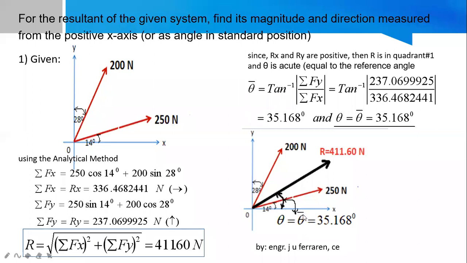The reference angle is always positive. However, your theta can be plus or minus. It's positive when it's taken in a counterclockwise direction. But if that's clockwise, your theta can be negative. Okay, so that's problem number 1. I'm waiting for any questions, if there are.